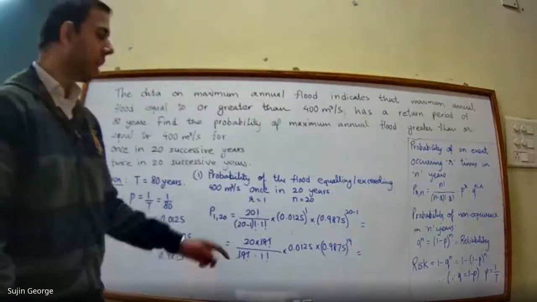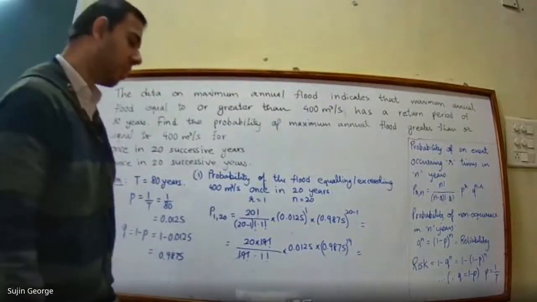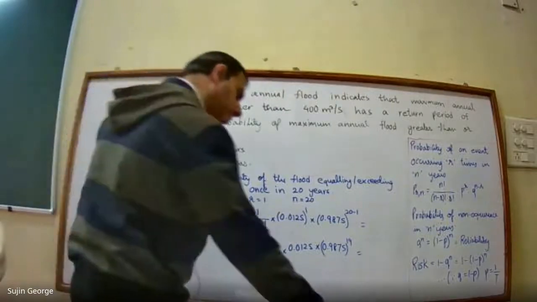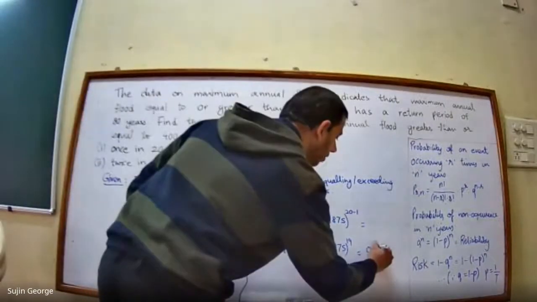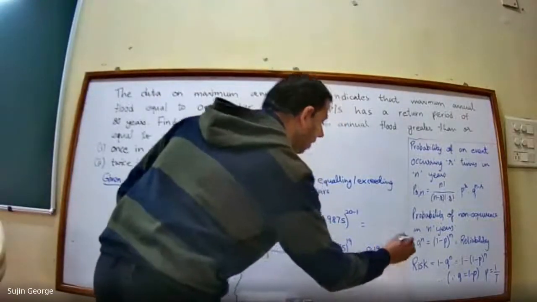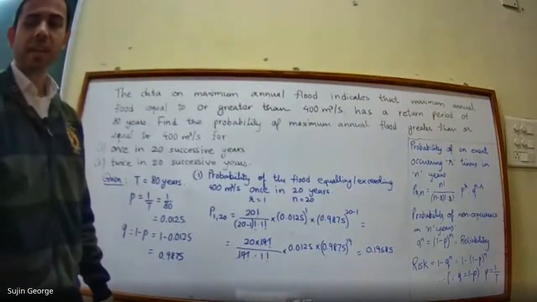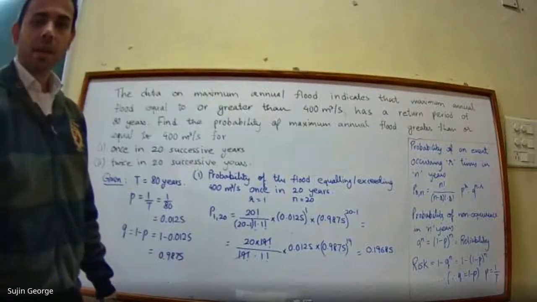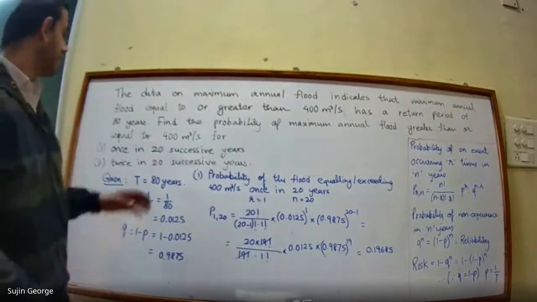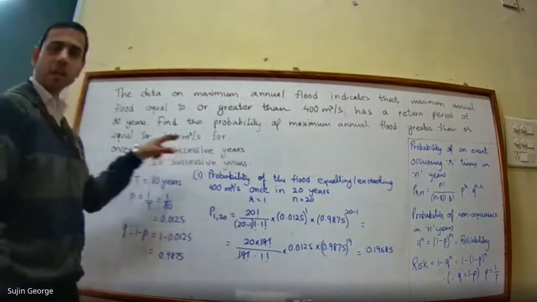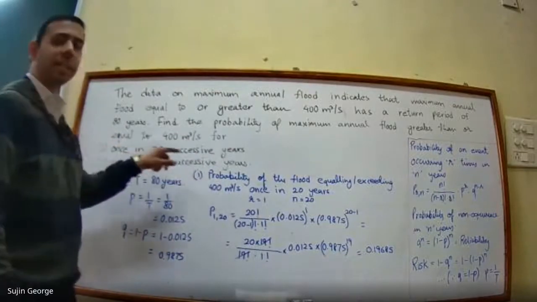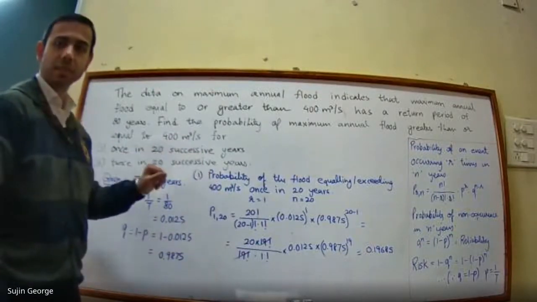How much does this value come out to? This value comes out to 0.19685. Okay. So this is the first criteria that you solved. Once in 20 years. Once in 20 successive years.